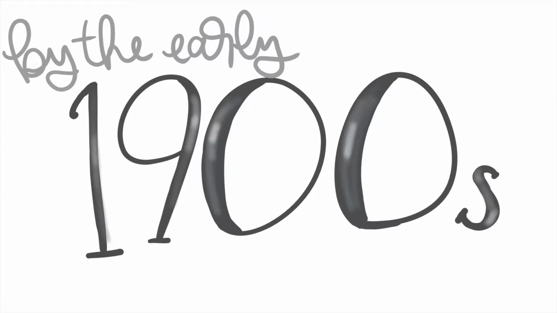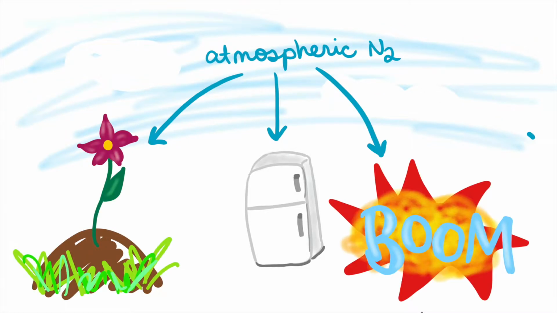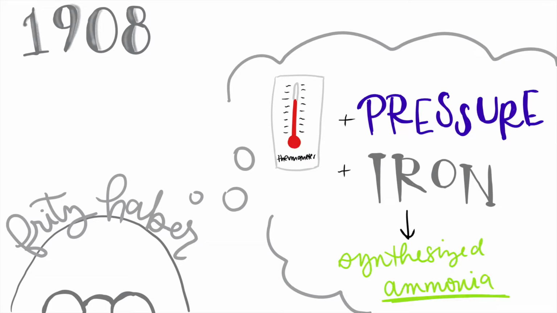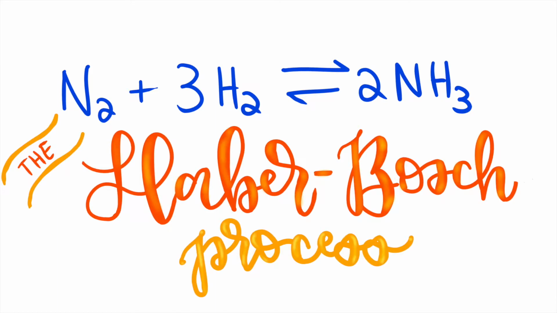By the early 1900s, chemists were already looking for new and innovative ways to turn nitrogen from the atmosphere into fixed nitrogen suitable for use in fertilizer, refrigeration, explosives, and plastics. In 1908, Fritz Haber discovered a method for utilizing high temperatures, high pressures, and iron catalysts to synthesize ammonia from gaseous elemental nitrogen and hydrogen, which were cheap and abundant materials. Carl Bosch would subsequently improve on this method to make it feasible for production on an industrial scale. The resulting system is known today as the Haber-Bosch process.